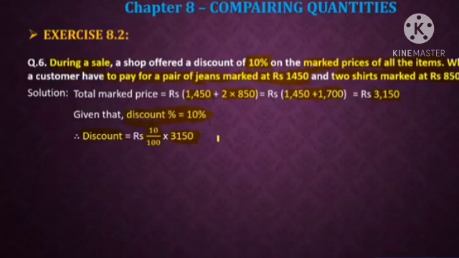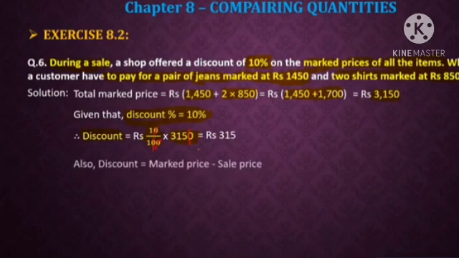So just remember these 2 steps. Now here you can cancel the 0, one 0 from 10 and 100, that can be cancelled. Then the remaining 0 will cancel with the 0 in 3150. So here only 315 is the remainder, and that is the discount.